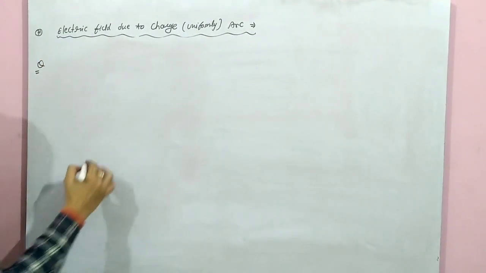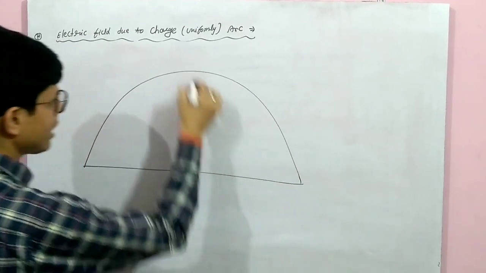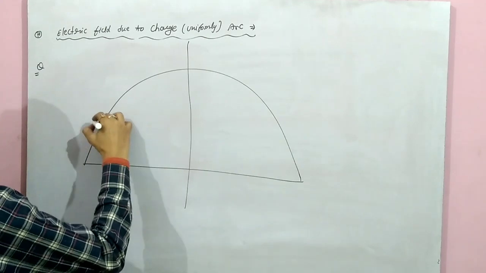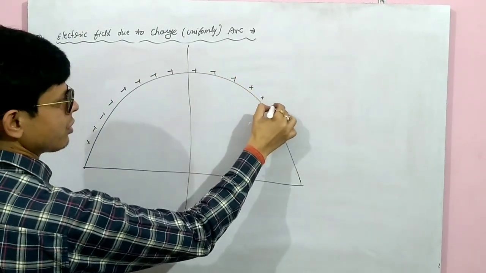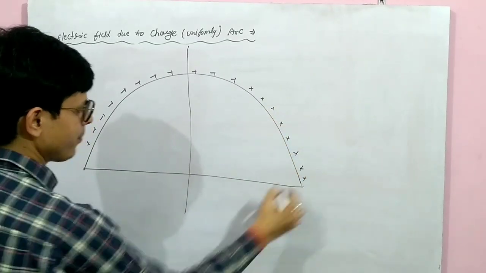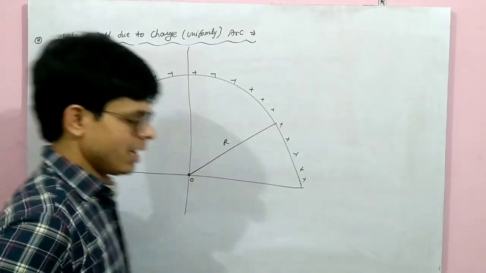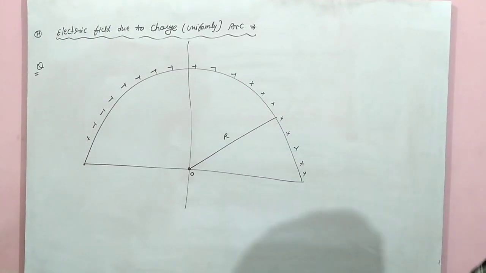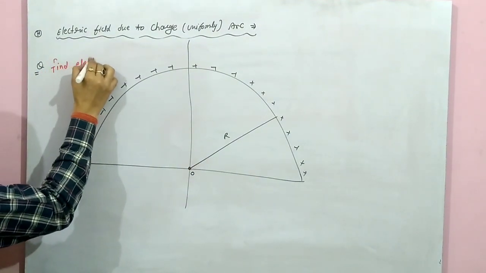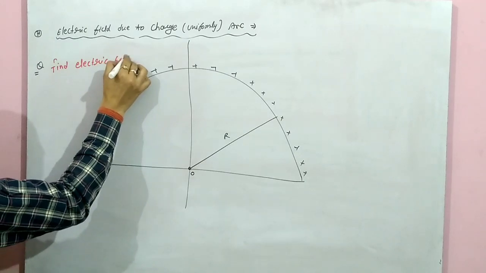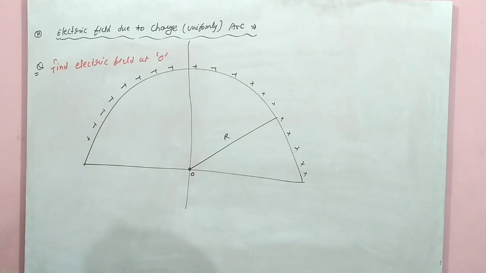Suppose the question is there. This is an arc, a semicircular arc of positive charge. This is a very important question for competitive exams, it will come in IIT. Here at point O, we are taking the radius as R. Now our task is to find the electric field at O.